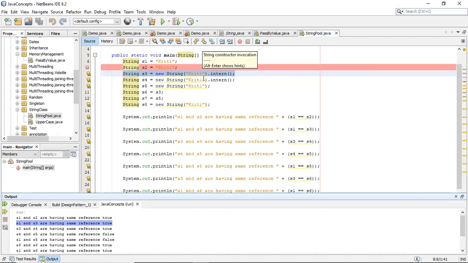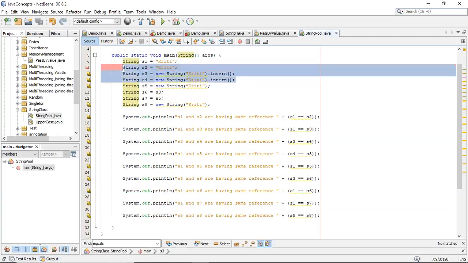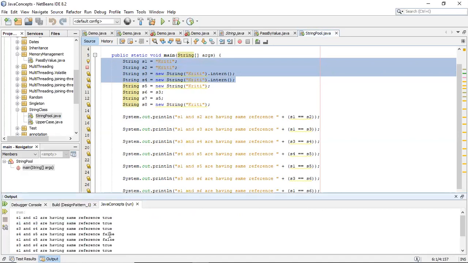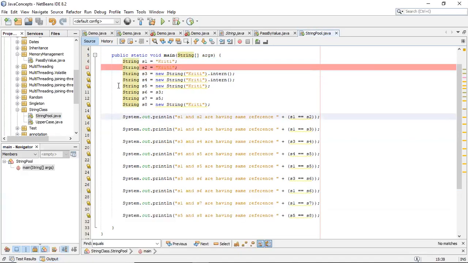Now see, let's see the output of S3 and S4. See, S4 is also created using the intern. So it is pointing to the string pool. So friends, try to understand that S1 is equal to S2 is equal to S3 is equal to S4. These four are pointing to the same thing and their references are same, right? Now let's see what is happening here.